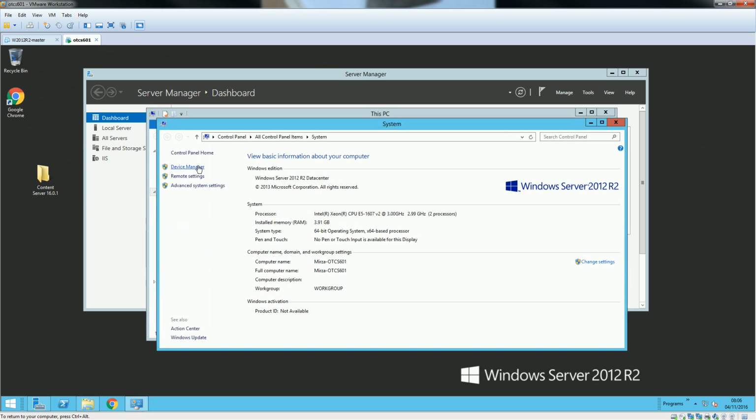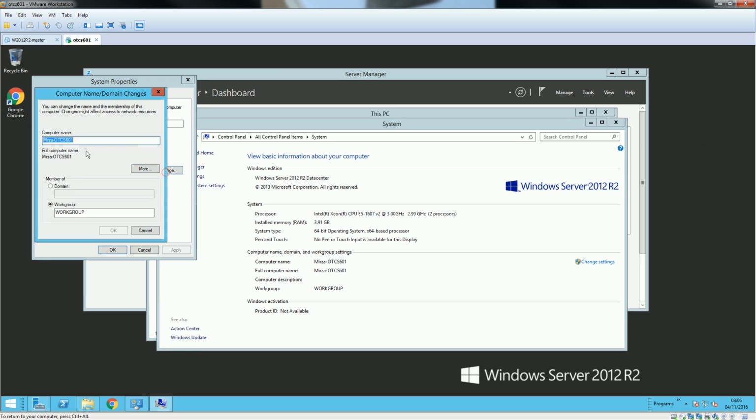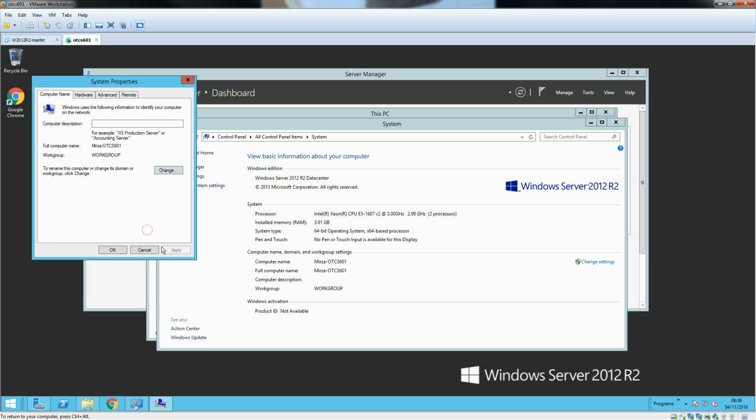This is not required in your case, but I like something nice. To change the name, just go to advanced settings, computer name, and change the name here. I have put my name here, Mirza, and then the version I'm installing, so it would be easy for me to remember the name once I'm calling the server from outside.